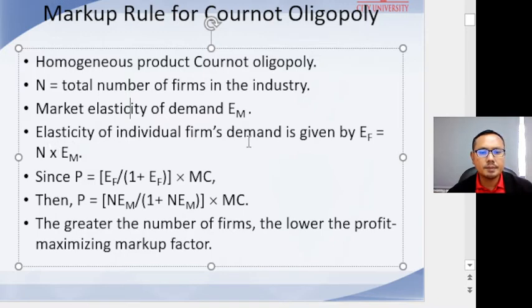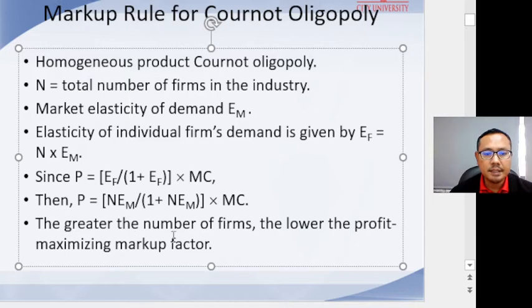The elasticity of an individual firm's demand is given by EF equal to N, the total number of firms in the industry, times EM, the elasticity of the market. Since price P equals EF divided by (1 plus EF) times MC, then P equals N EM divided by (1 plus N EM) times MC.